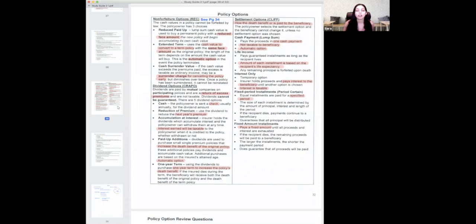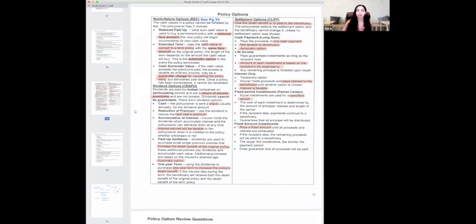The next part is dividend options. Now, again, I think of dividends like change. Let's say you go to the grocery store to buy groceries and they come out to $15 and you give the cashier $20. How much money are they going to give back to you? $5. Are they going to tax you on the $5? No. Are they going to charge a fee? No, it's your money, so you're going to get $5.